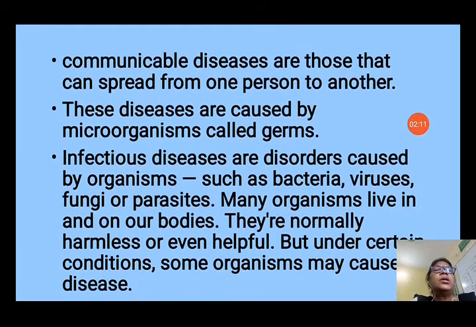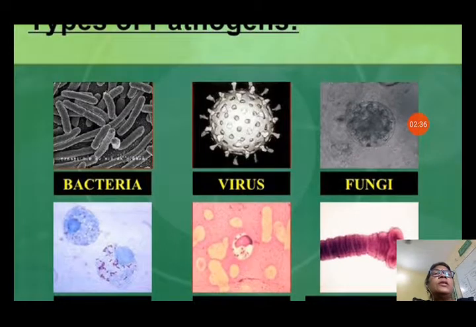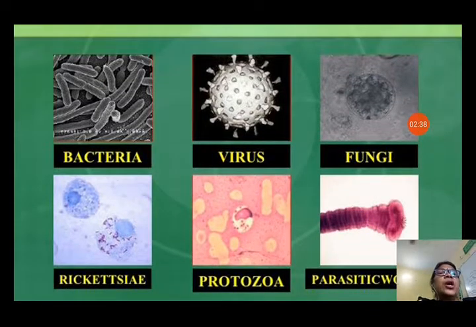Infectious diseases are disorders caused by organisms such as bacteria, viruses, fungi or parasites. Many organisms live on our bodies. They live inside our bodies. They are normally harmless or even helpful, some organisms, but under certain conditions some organisms may cause diseases. You can see the types of pathogens, that means germs. Germs causing diseases: bacteria, virus, fungi, rickettsia, protozoa, parasites.